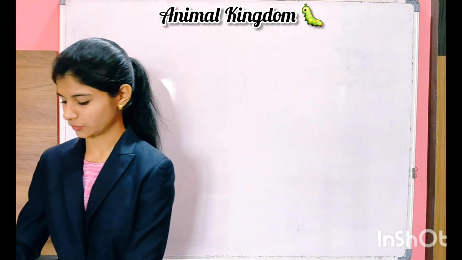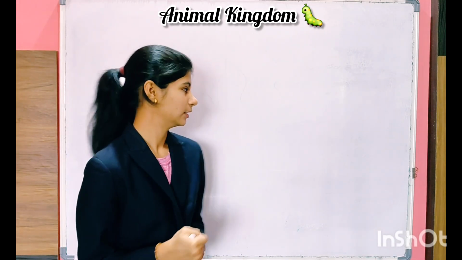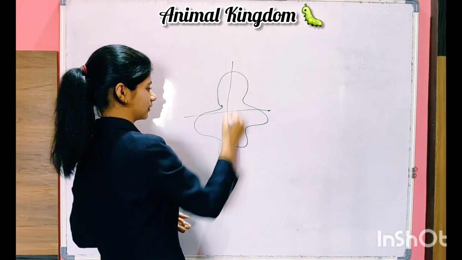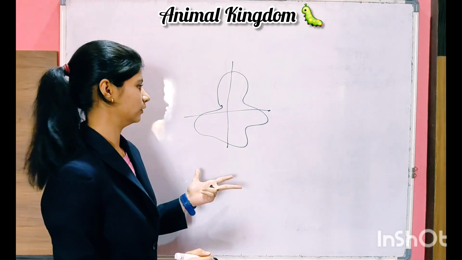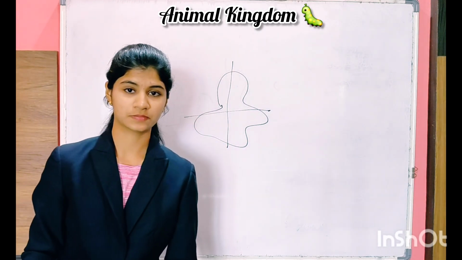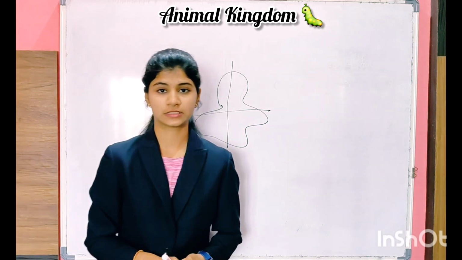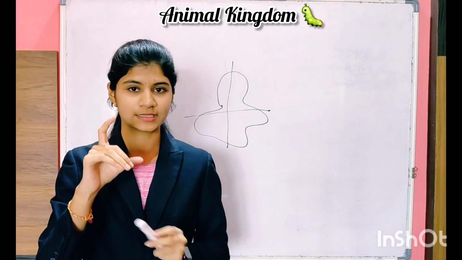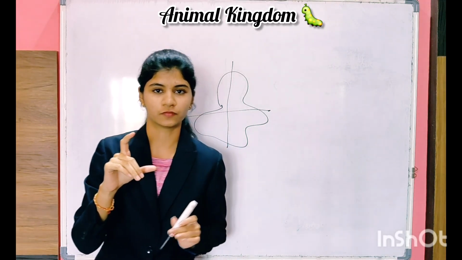Then coming to the phylum Porifera. Now what is this Porifera? As I was explaining in the last video, the sponge will always be asymmetric. Just like this, the sponge is asymmetric, in which, however you cut it into halves, it will never be equal. So it is known as asymmetric. Now the first phylum is Porifera. What is Porifera? It is a sponge-like structure which is present underwater.